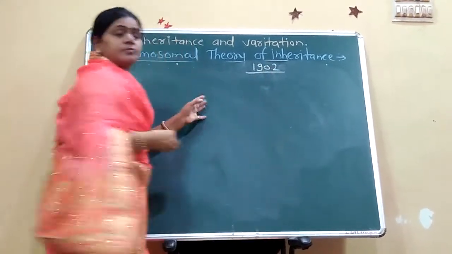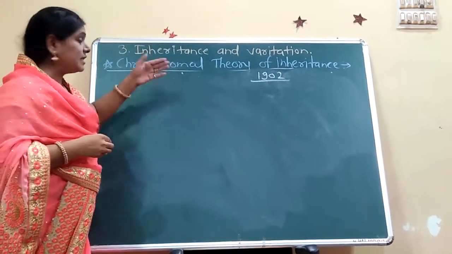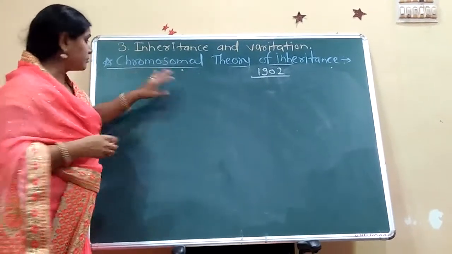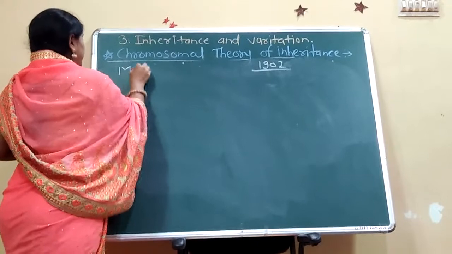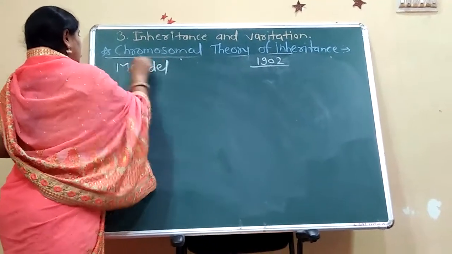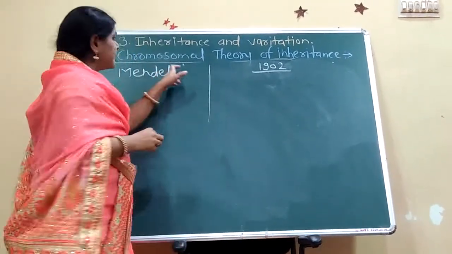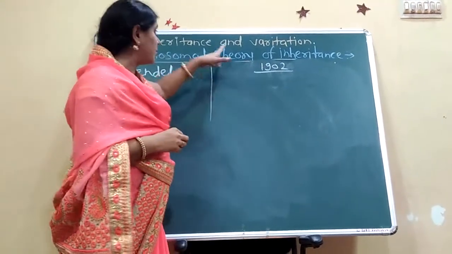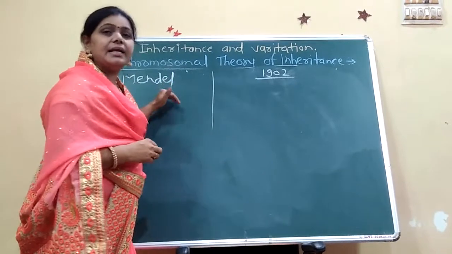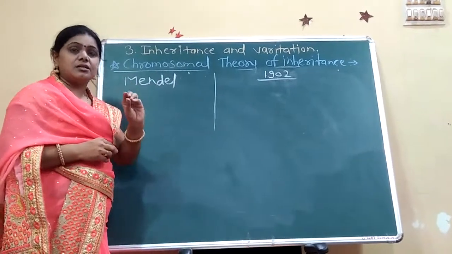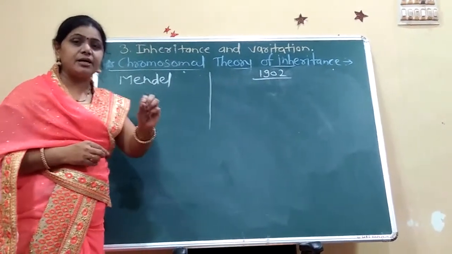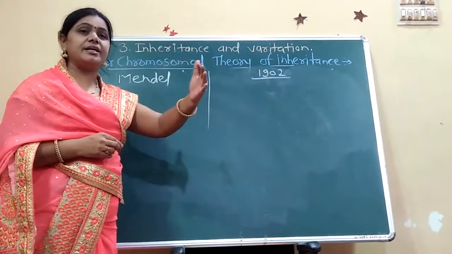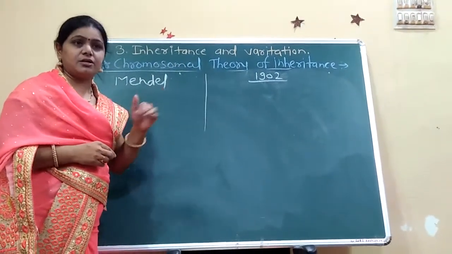And what they say in this theory, we see here. What does Mendel say, and what do these two scientists, Sutton and Boveri, say about this theory? Mendel says the factors are in pair, and those factors are inherited generation by generation.